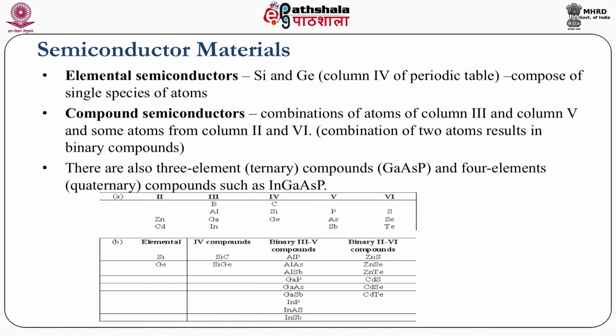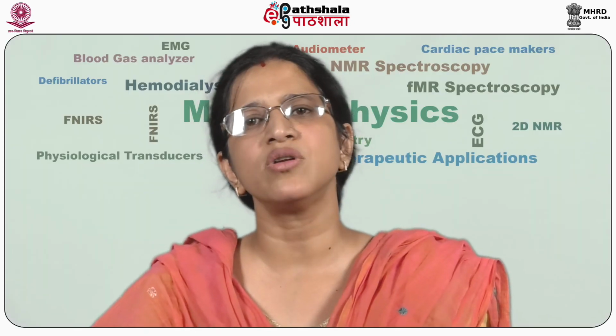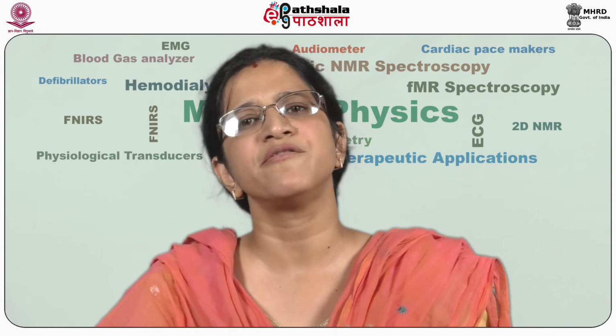There are different categories of compound semiconductors. If you have only 2 elements combined together, that gives rise to binary compound semiconductors. If you have a 3-element compound, that is called ternary, and if you have 4 elements combined, that's quaternary. Similarly, you will see in the next modules that these semiconductor materials have different applications.